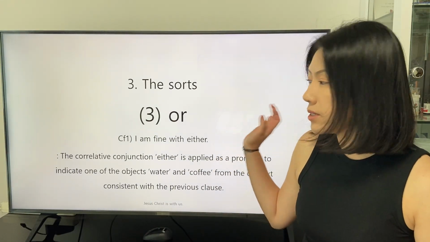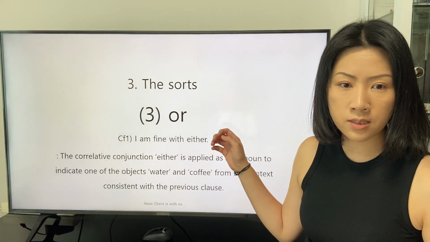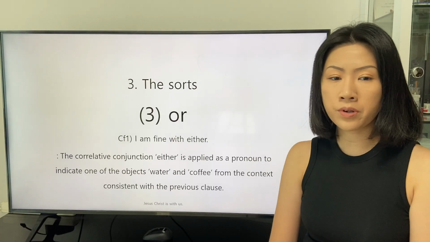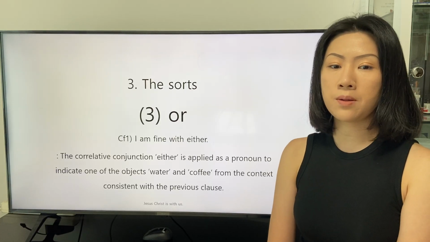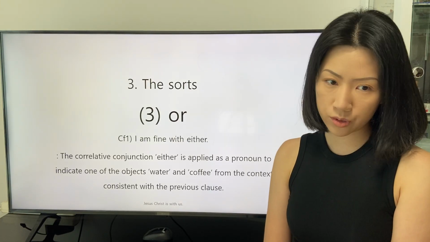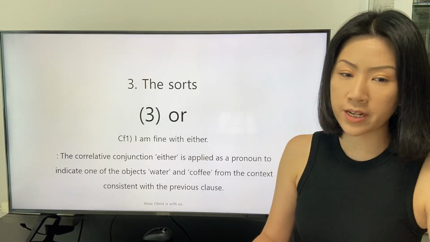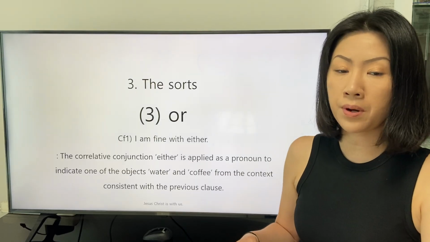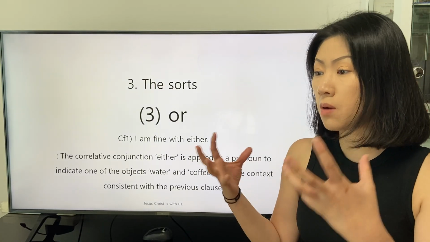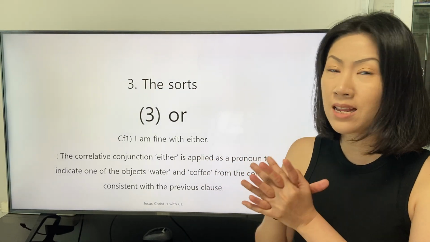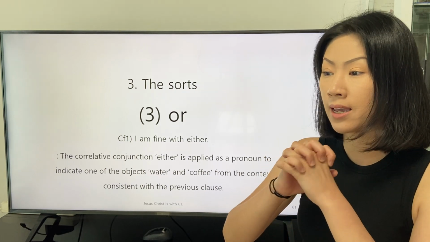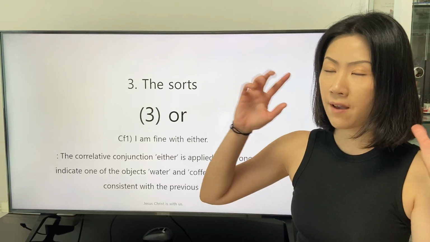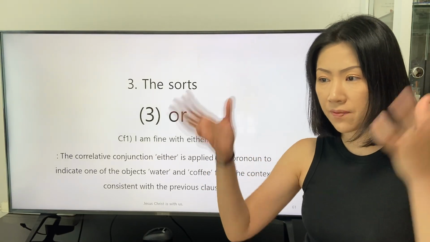The first conference is stated like this: I am fine with either. The correlative conjunction either is applied as a pronoun to indicate one of the objects, water and coffee, from the context consistent with the previous clause. The determiner has a tendency to indicate the subject or object that the definition of the determiner specifies.